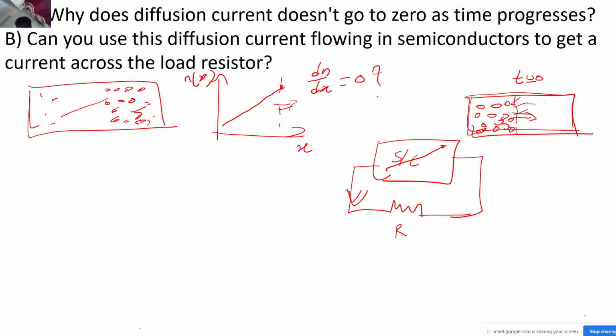I am not sure, sir, but the concentration gradient is equal for majority carriers, but for minority carriers, maybe there will be some kind of diffusion. I don't know, sir.